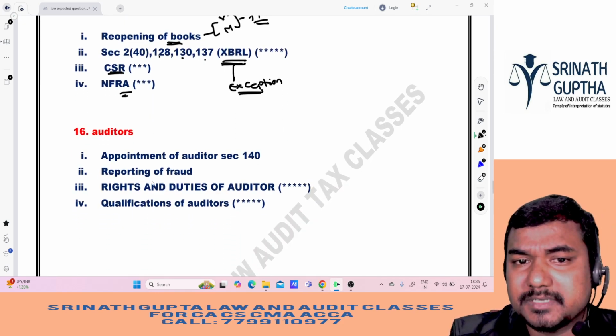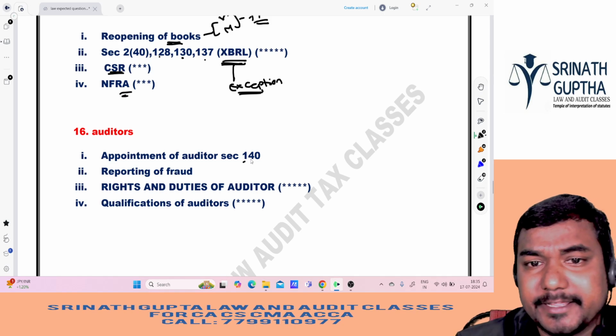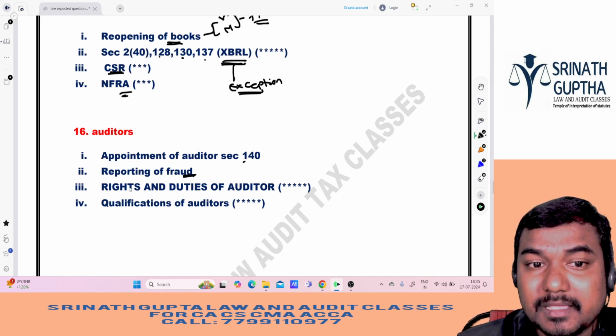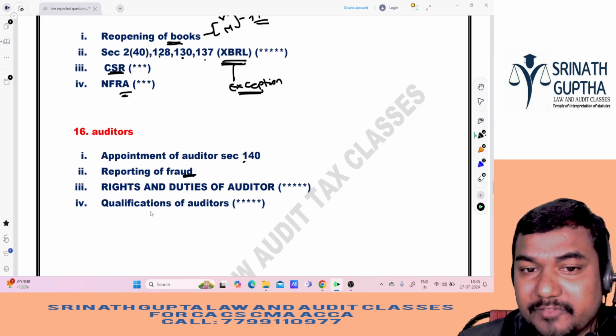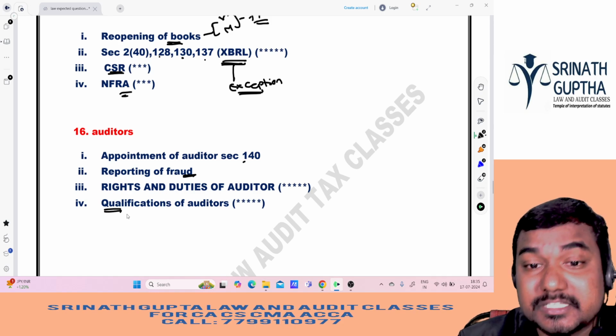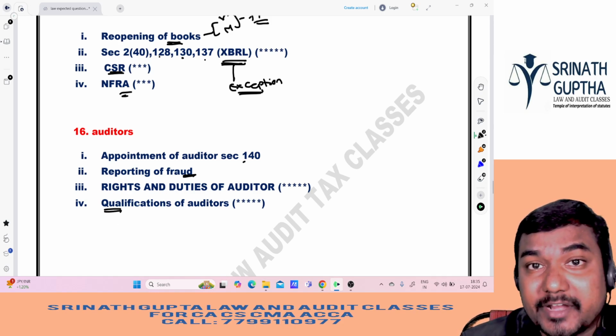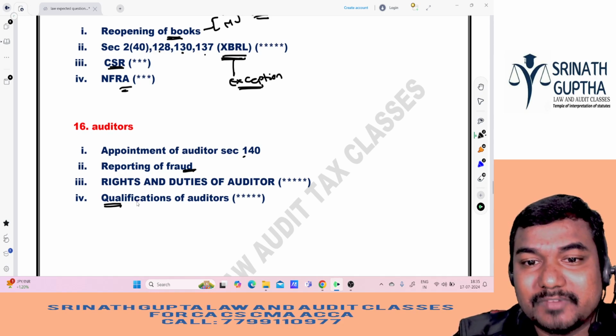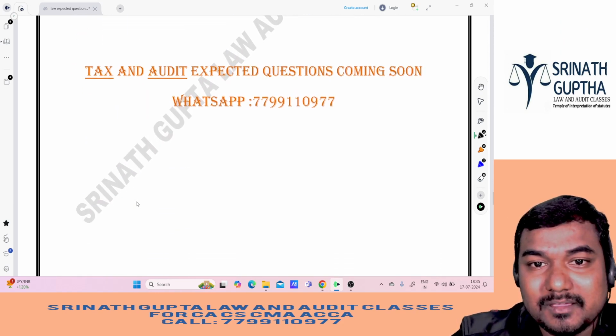Auditors is also a very important chapter, sir. Appointment of auditor, section 140, and reporting of fraud, 143. That is also very important. Rights and duties of the auditor, and disqualifications. Who cannot become the auditor of the company? So these are the important questions from my point of view for CMA Inter Law.